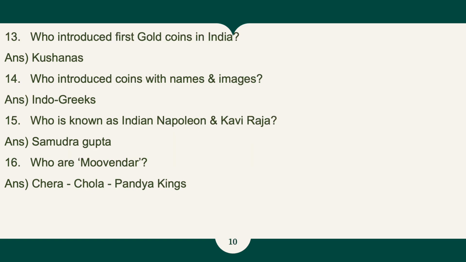13th question is, who introduced first gold coins in India, and that are the Kushanas. 14th, who introduced coins with names and images on it, and that is Indo-Greeks. 15th one, who is known as Indian Napoleon and Kavi Raja, and that is Samudragupta. 16th one, who are the Muvendas? They were the Chera Chola Pandya kings.